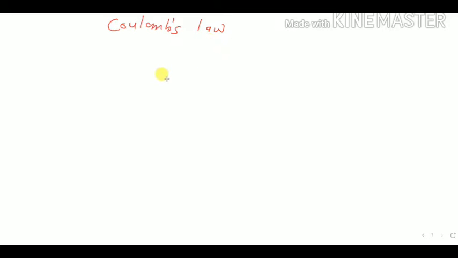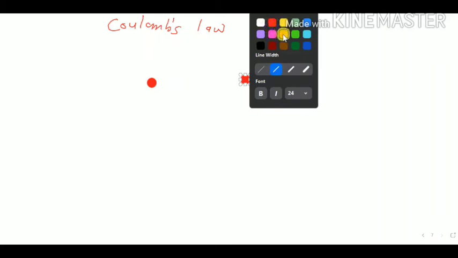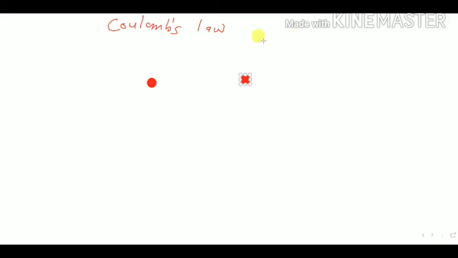Suppose I have one charge here and one charge here. I have two charges, okay, and distance between both the charges is, suppose this line represents the distance.